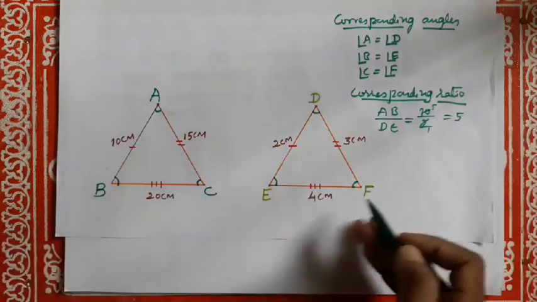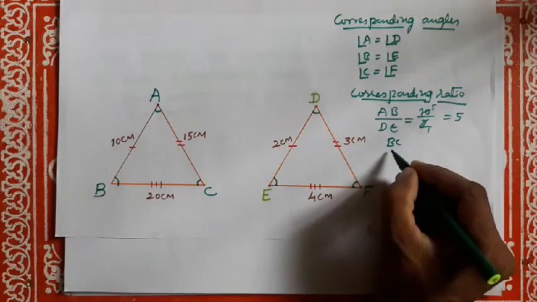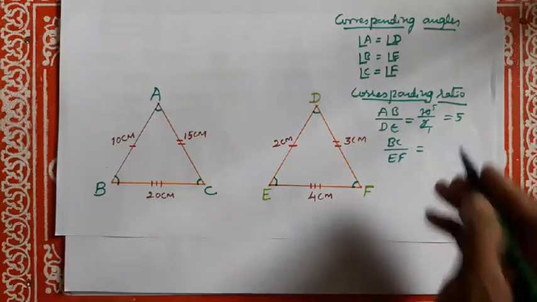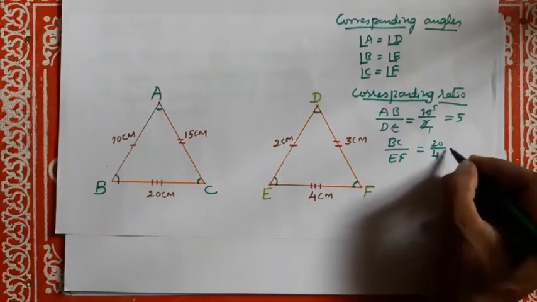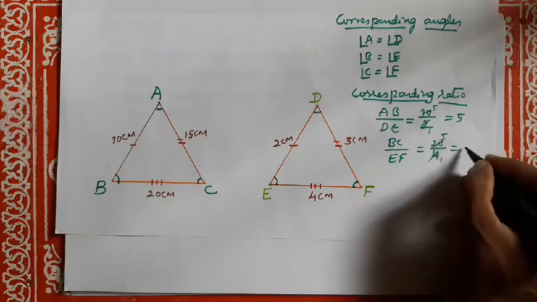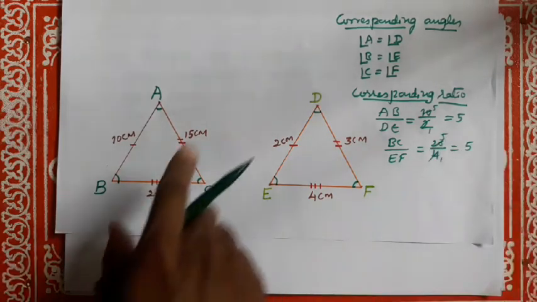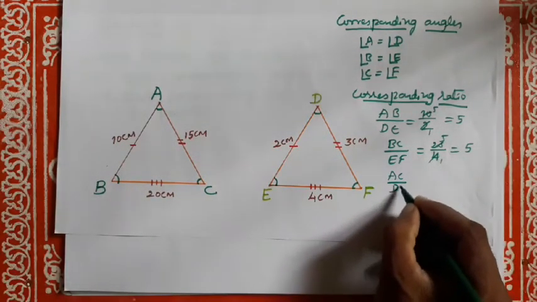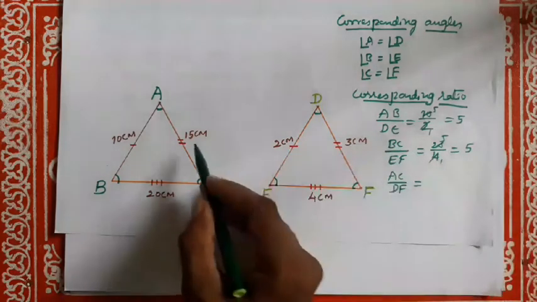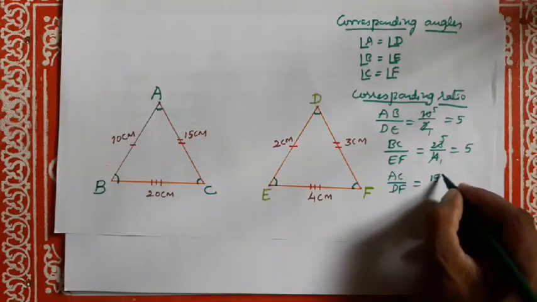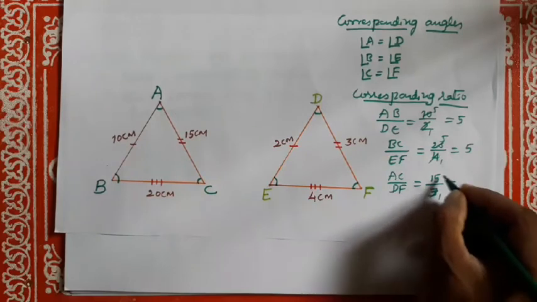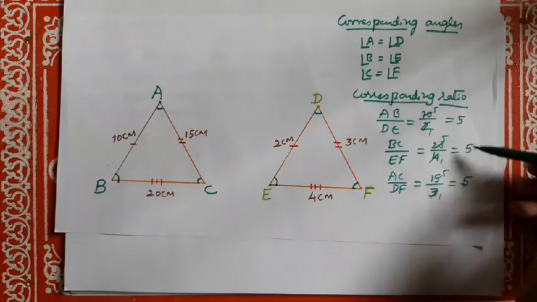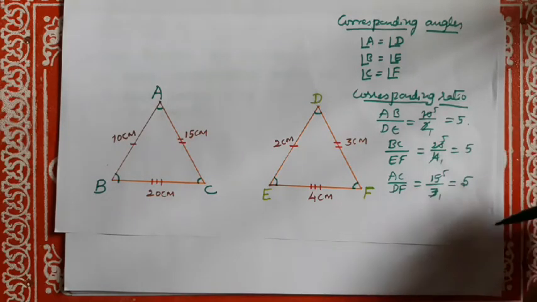And BC divided by EF is equal to 20 divided by 4, 4 fives are 20, which is equal to 5. Next, AC divided by DF is equal to 15 divided by 3, 3 fives are 15, which is equal to 5. See, each and every side has the same ratio or proportion.